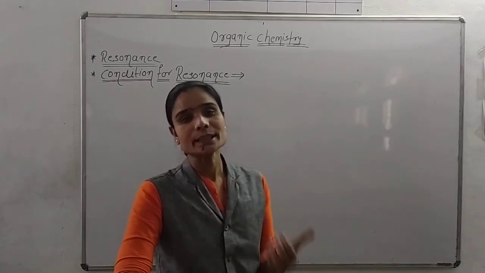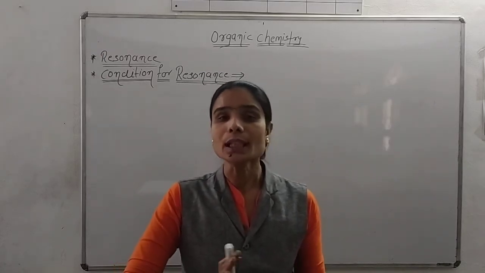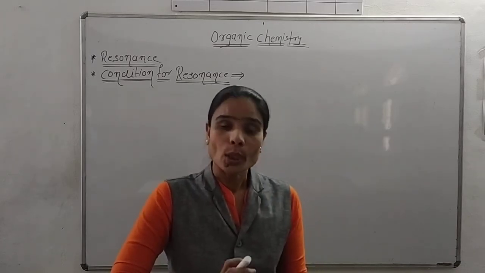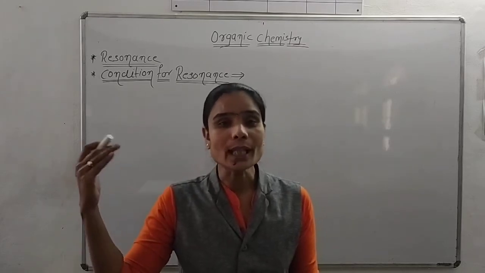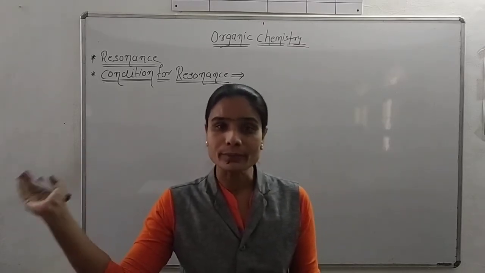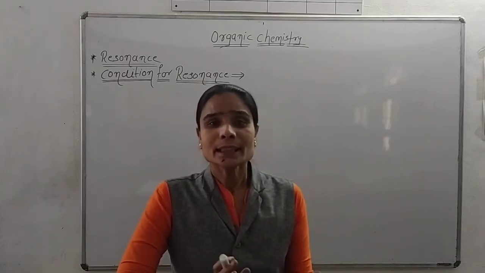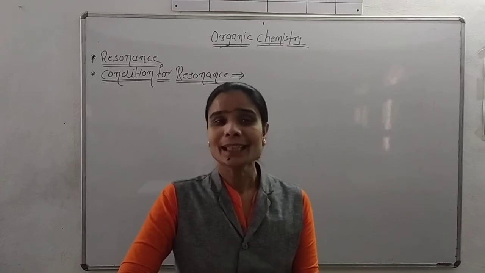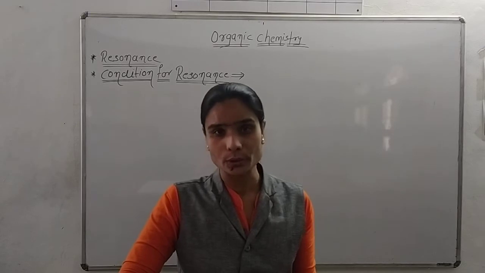The first condition is what happens when a molecule shows resonance. When a molecule gives resonance forms, or has different forms of resonance, a change in the position of electrons takes place, and there is no change in the nuclei of the molecule.